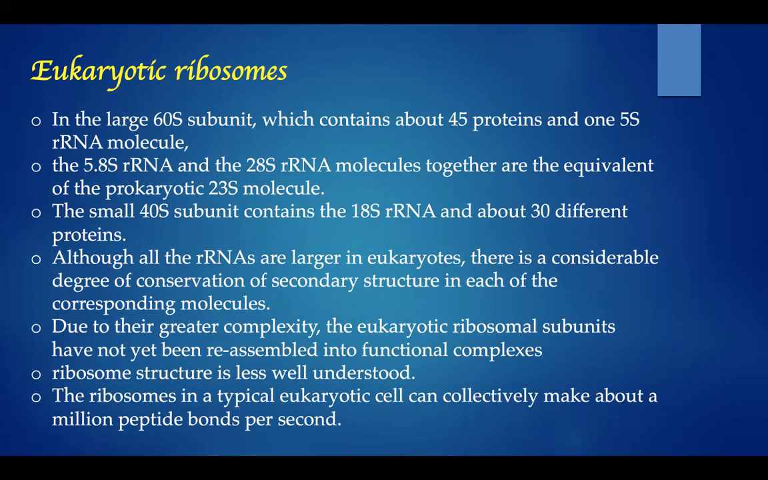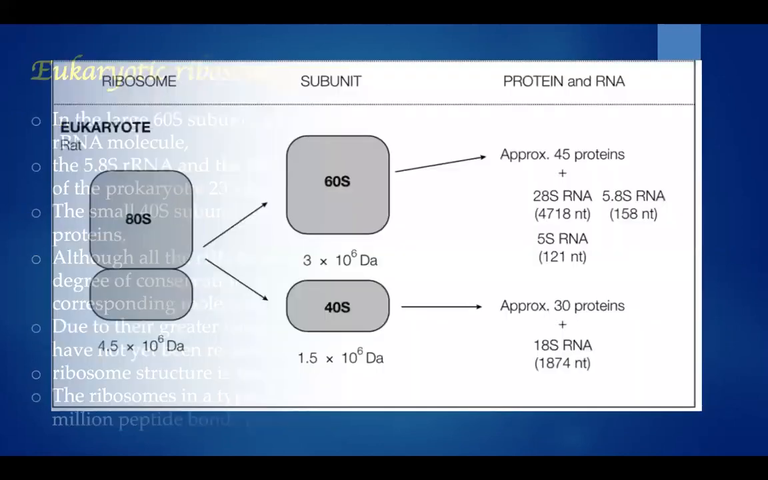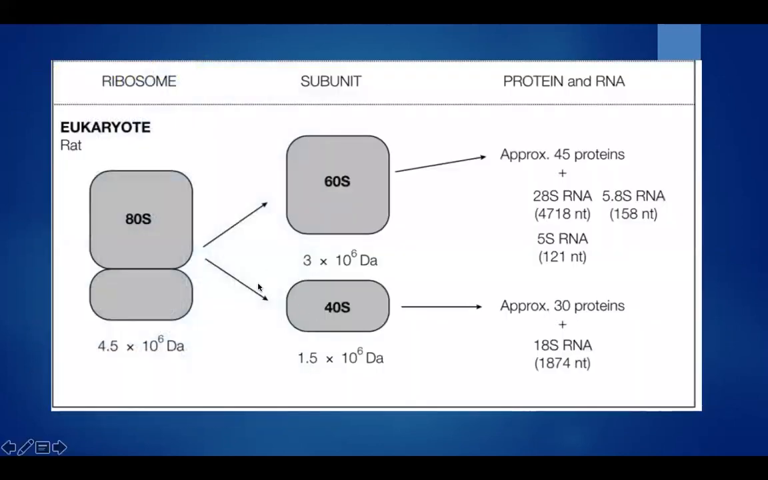whereas in prokaryotes, the ribosomal subunits can be reassembled into functional complexes. Eukaryotic ribosome structure is less well understood. The ribosome in a typical eukaryotic cell can collectively make about 1,000,000 peptide bonds per second. So this is the eukaryotic ribosome.